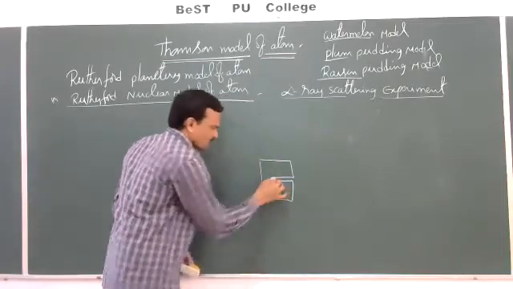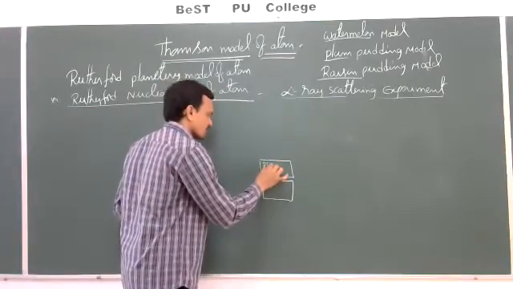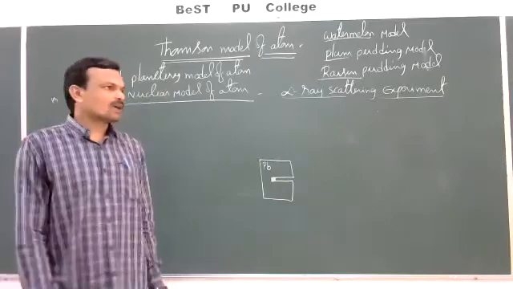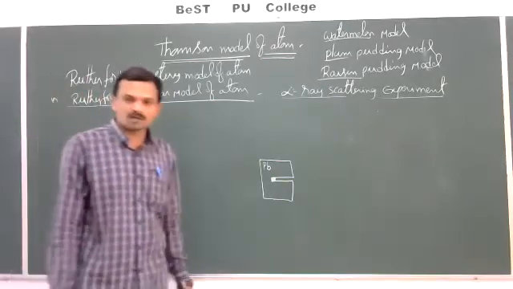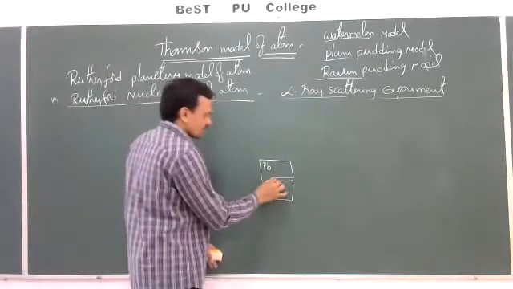A radioactive metal is placed in a lead chamber. This is made from lead, Pb, because these radioactive rays, meaning alpha, beta, gamma rays, can penetrate through thin foils. So that's why it is placed in a lead chamber.